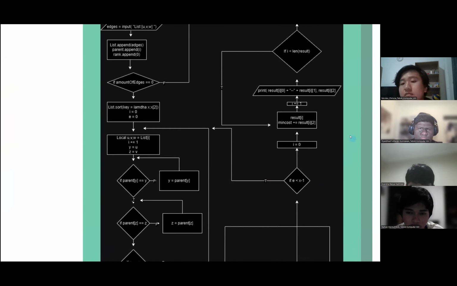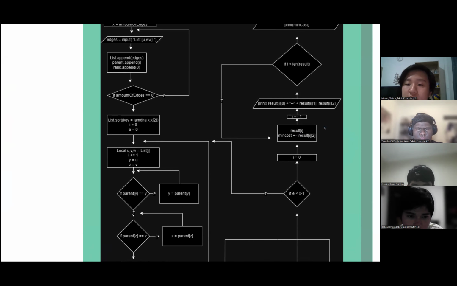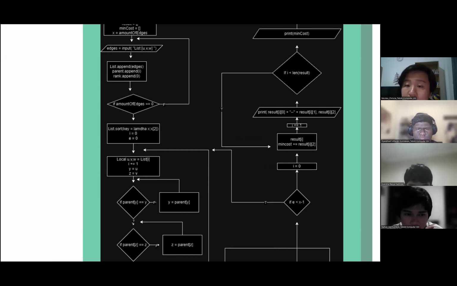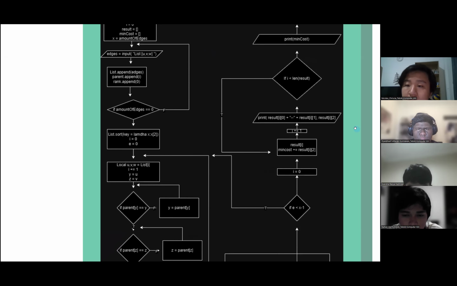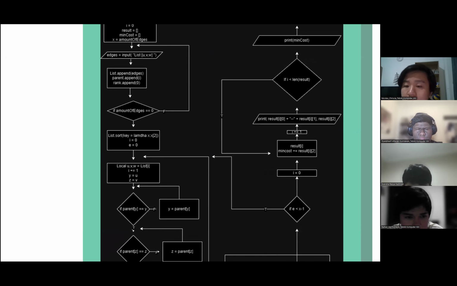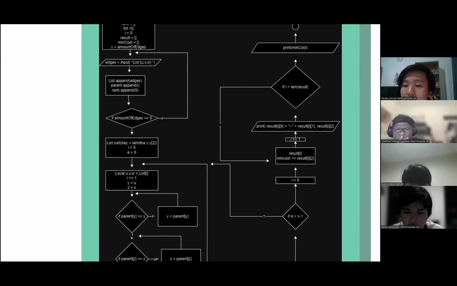Continuing to result i, main cost plus equals result i2. And then continue to i plus equals 1, and then continue to print result i0, plus main, plus result i1 and result i2.